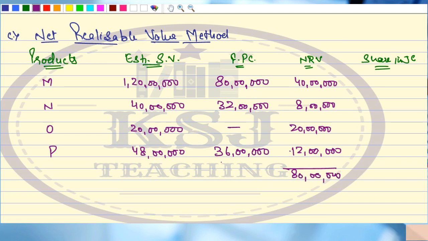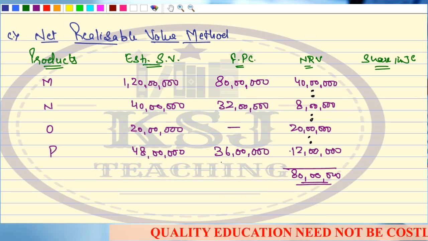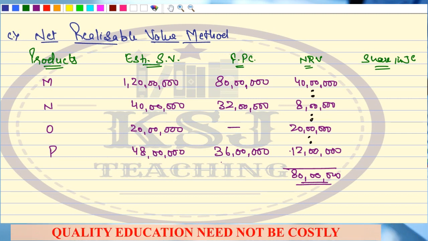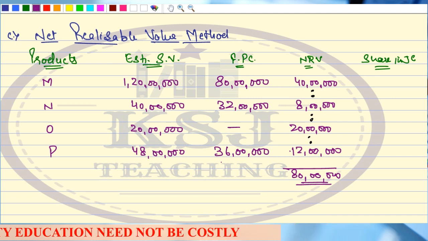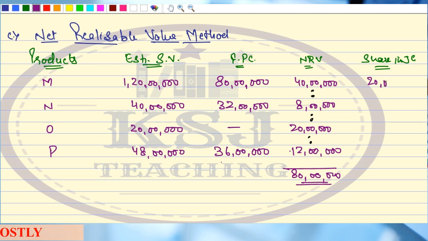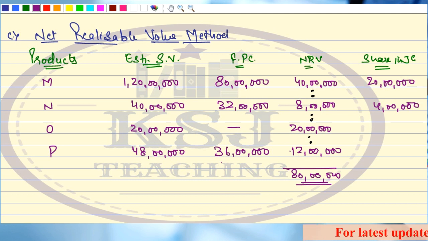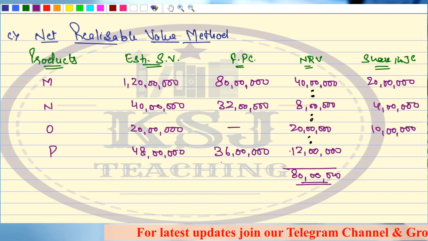Now, whatever is the joint cost, that is 40 lakhs, it will be distributed in the ratio of the net realizable value. Now you can distribute it. What is going to be the share in this case? It is going to be 20 lakhs. Right after that, it is 4 lakh. Then I have 10 lakh and 6 lakhs.